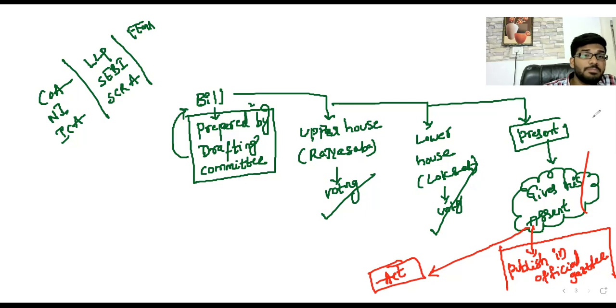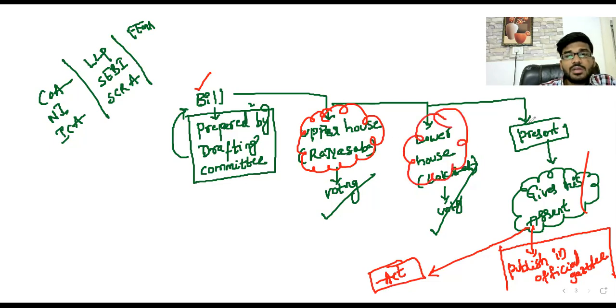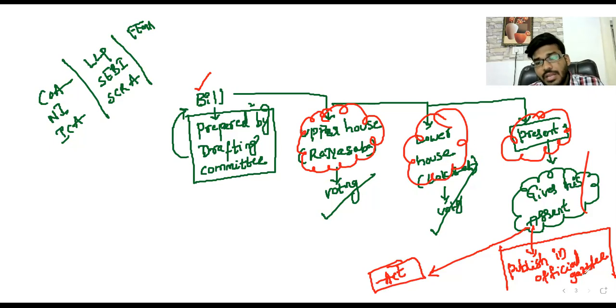In case of a company bill or GST, whatever it may be, initially they can prepare a bill. After that, it can be sent to the upper house. There is a discussion in the upper house, and there are arguments. They can change anything. They can vote. After that, the lower house. After that, it goes to the president. The president gives his assent. Then the bill becomes an act. This is the journey of an act.